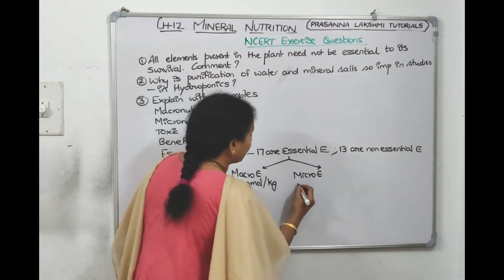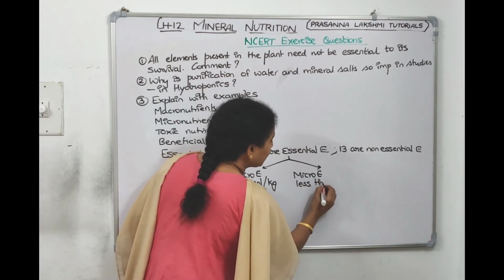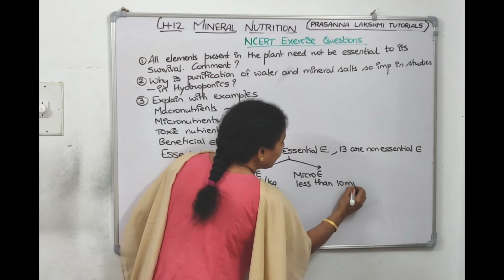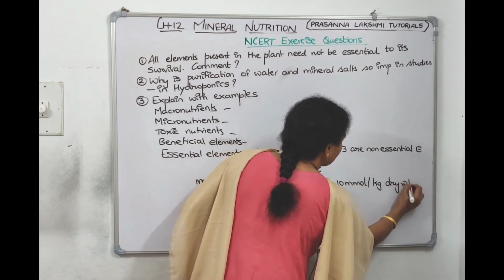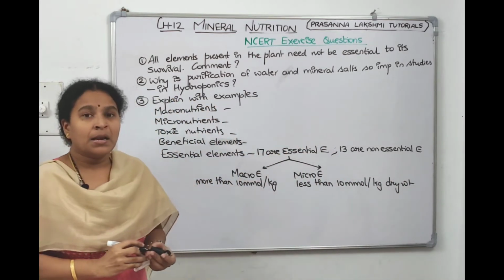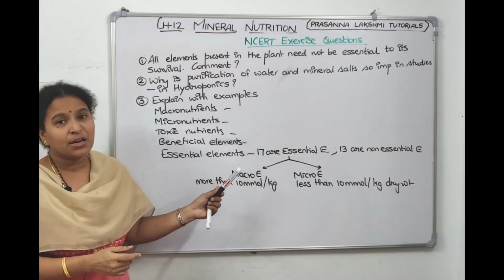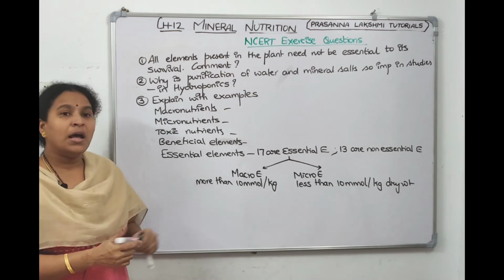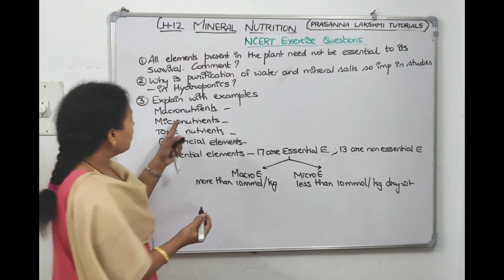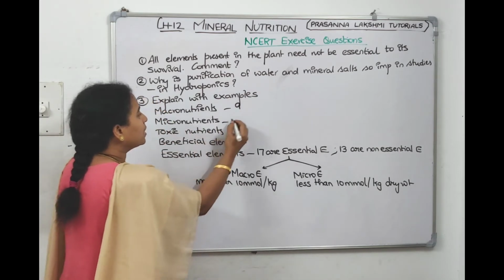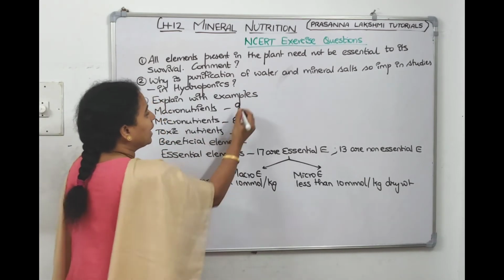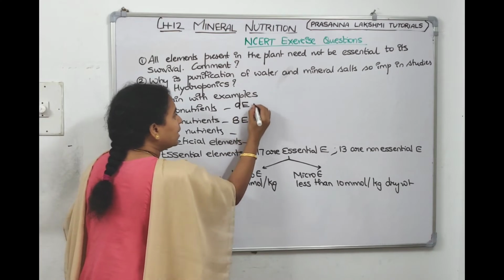If the concentration is less than 10 millimoles per kg dry weight, then it is a micro element. Now divide these 17 essential elements into 9 macro and 8 micro.